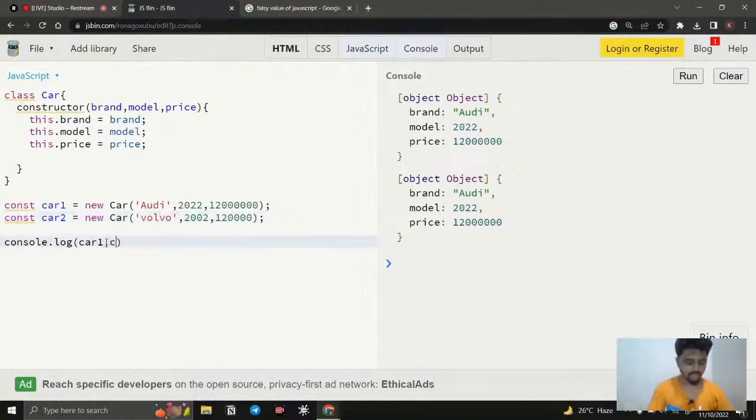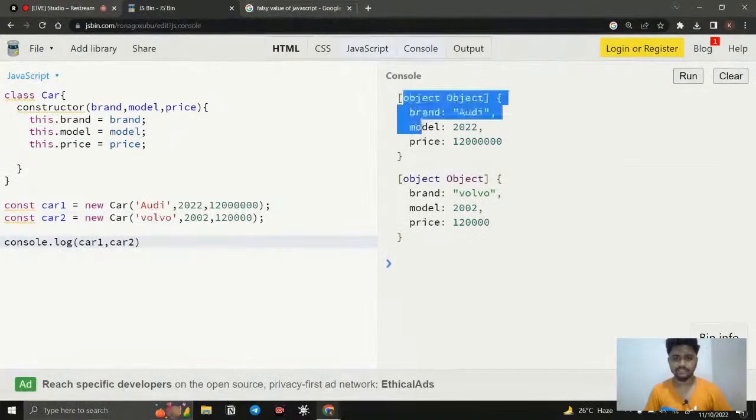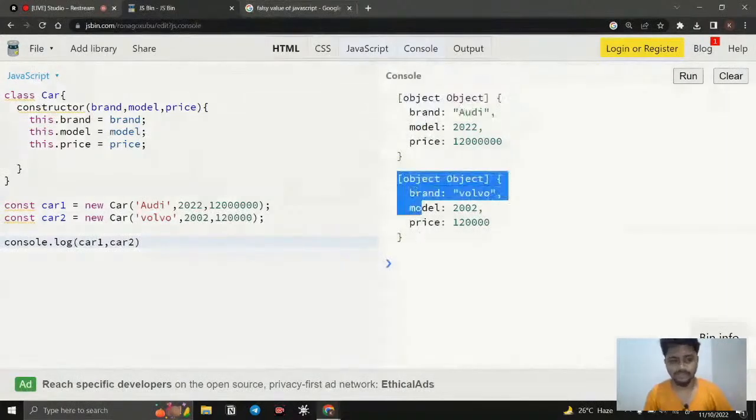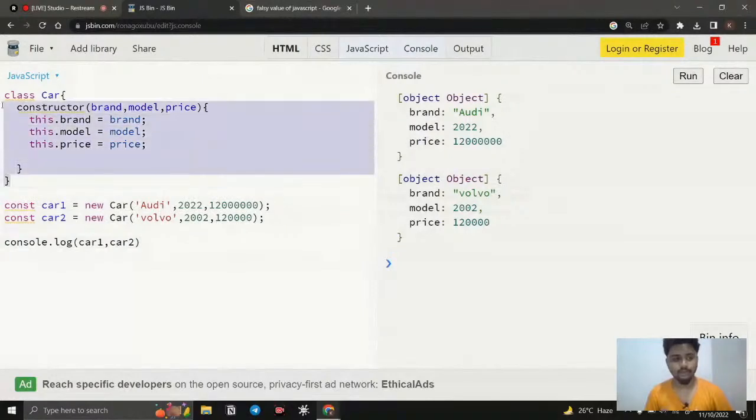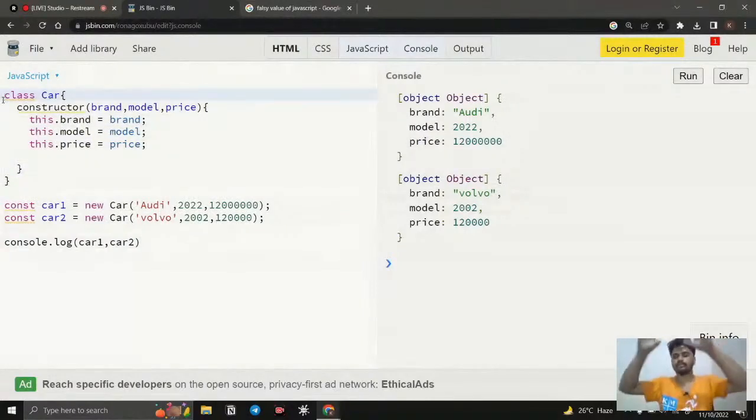I just say car1 comma car2, clear, run it. You can see this is car1, this is car2, and you can notice that in writing code we are not repeating the words brand, model, price. We are not repeating it, right? We have only one blueprint, and by using the blueprint we can create as many objects as we want.